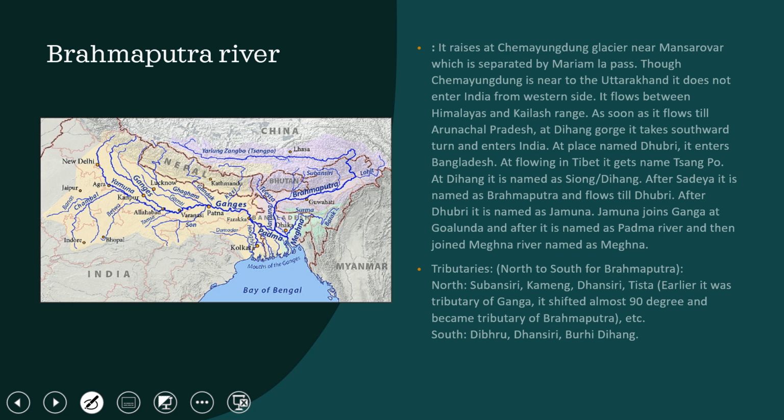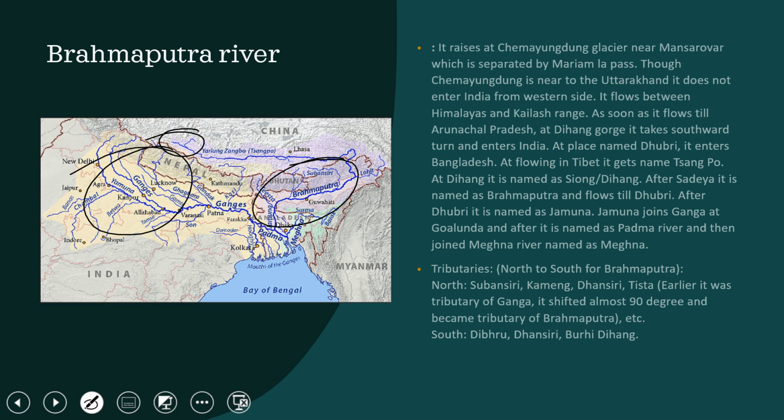Now, Brahmaputra river. See, these two rivers, Ganga and Brahmaputra, are very important for us, because whatever is coming, like water transportation and cost being reduced by the government. So it rises at your Brahmaputra.